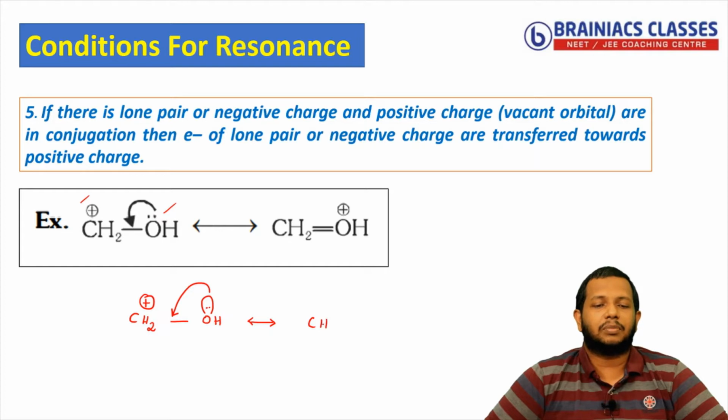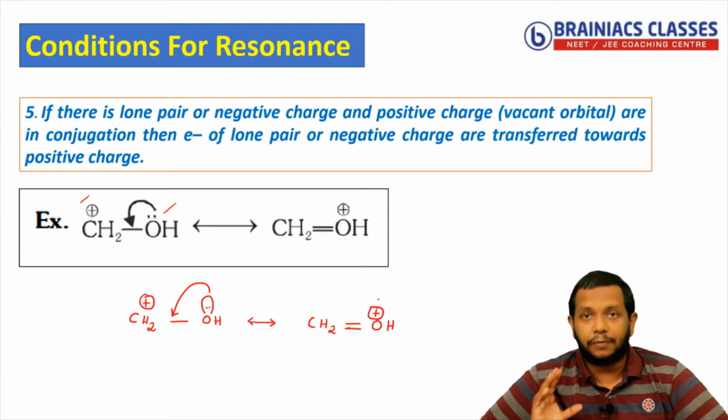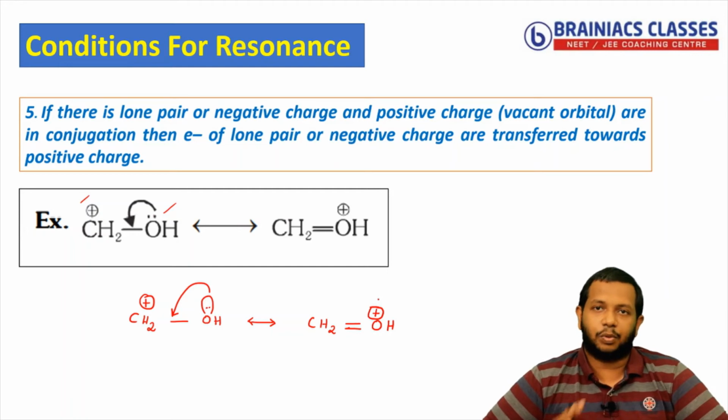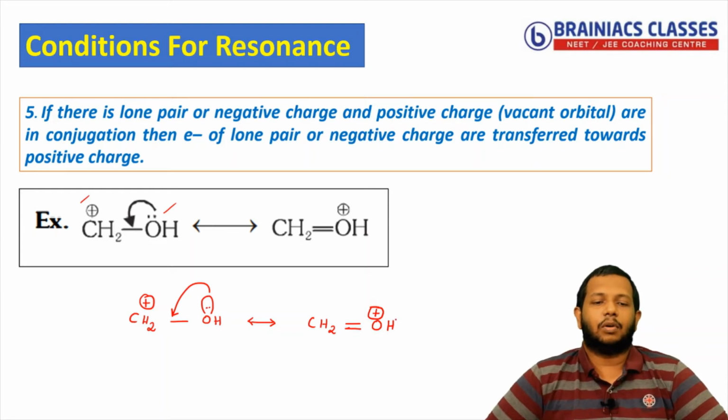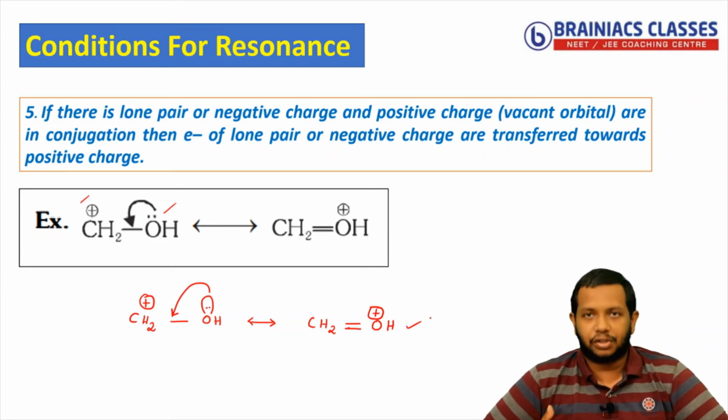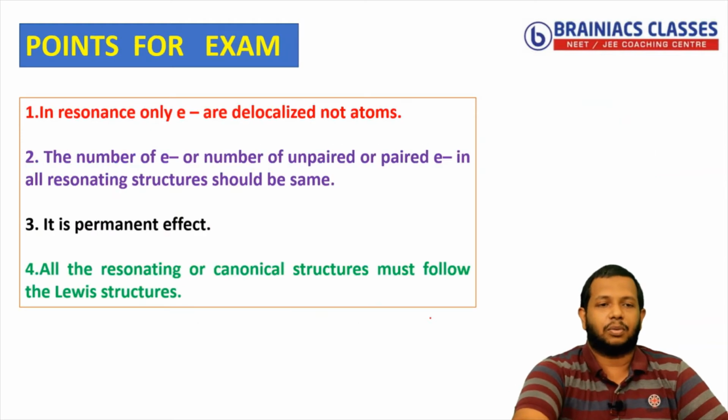So this will become CH2, the positive charge will disappear since the lone pair came here as a double bond, then OH, and we know that when a lone pair is lost from the oxygen atom, it will be represented as a positive charge. Please remember this point, only if a lone pair is lost, we will denote it there as a positive charge. That is a rule of chemistry. It states that the lone pair is inherent to a particular atom. So if it is lost, you should show that by a deficiency in that particular orbital. Okay. So I hope you understood the way we have done the shifting. Now let's see the next one.